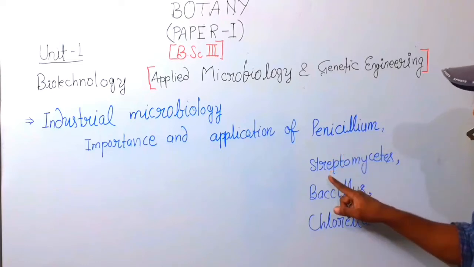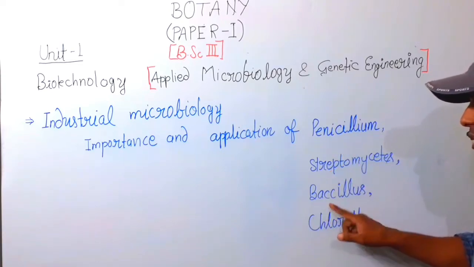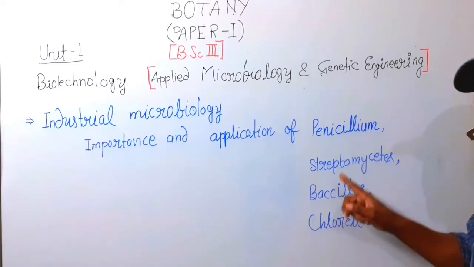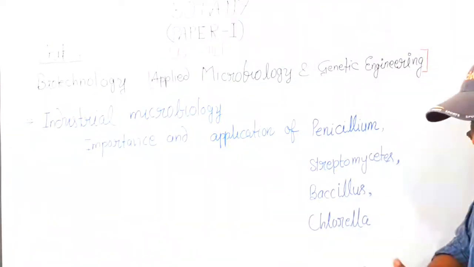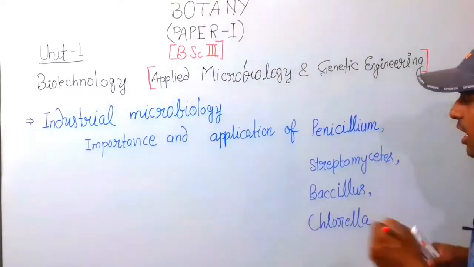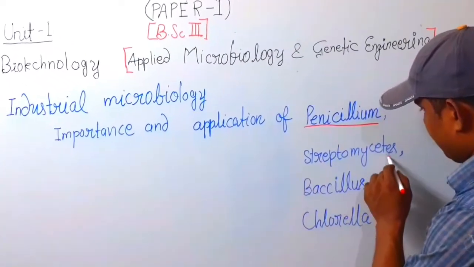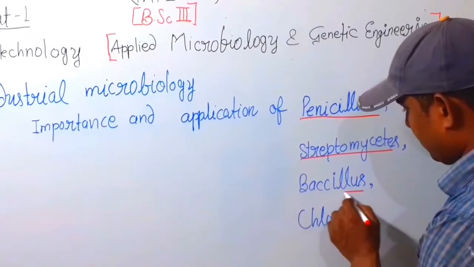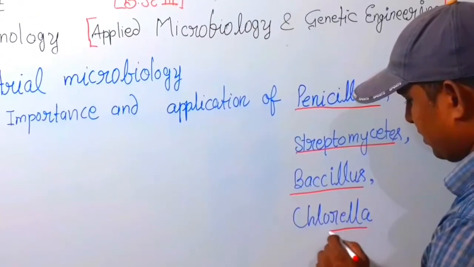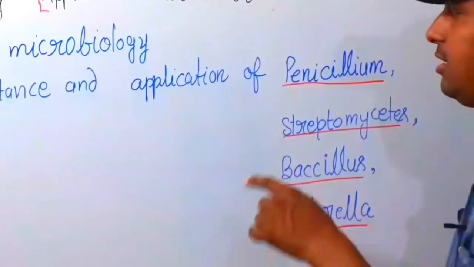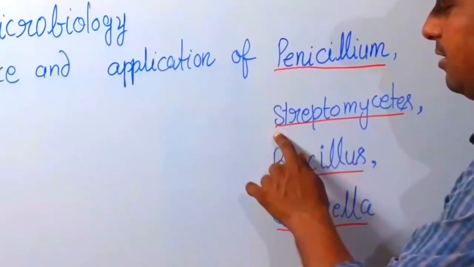Penicillium, Streptomyces, Bacillus, Chlorella, all are genera. So we underline them. The first letter of the genus is written in capital letter.